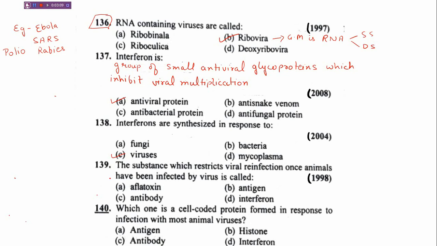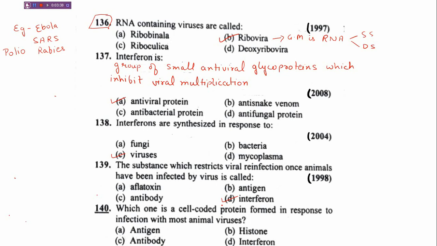The substance which restricts viral reinfection once animals have been infected by virus is called. Options are A, aflatoxin; B, antigen; C, antibody; D, interferon. So the correct answer we can easily identify is interferon.